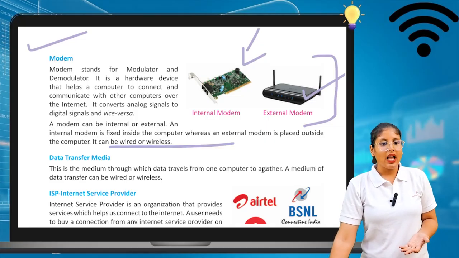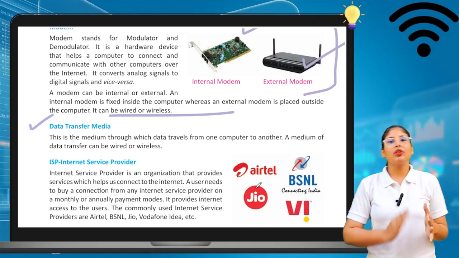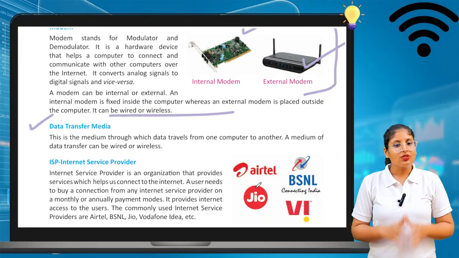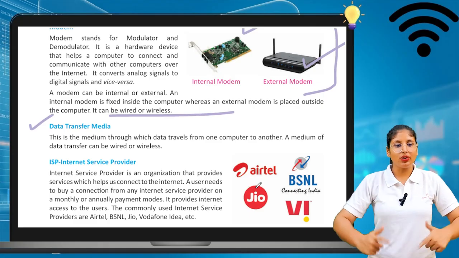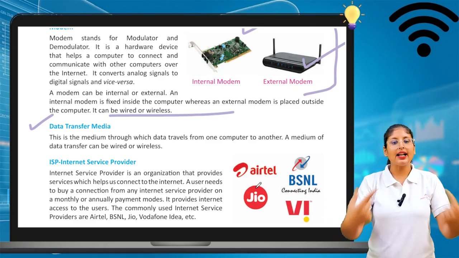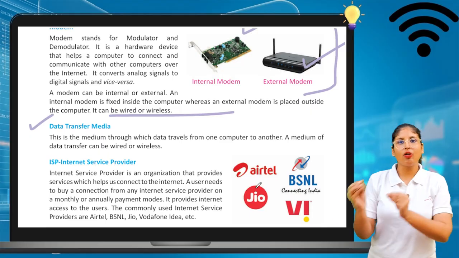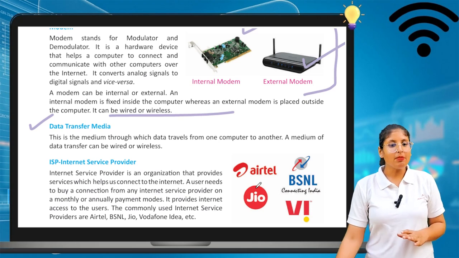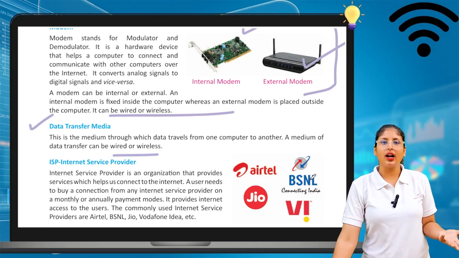Now we will see data transfer media, how we can transfer our data with the help of broadband. This is the medium through which data travels from one computer to another computer. Nowadays we can transfer our data from one mobile phone to another mobile phone. A medium of data transfer can be wired or wireless.